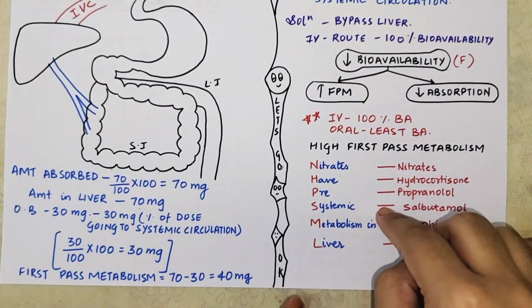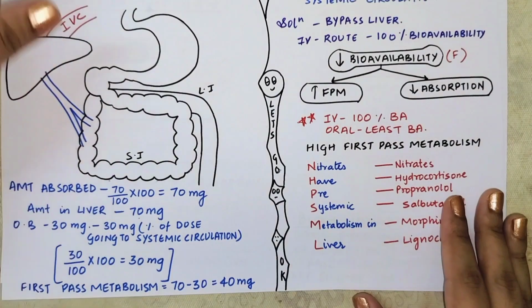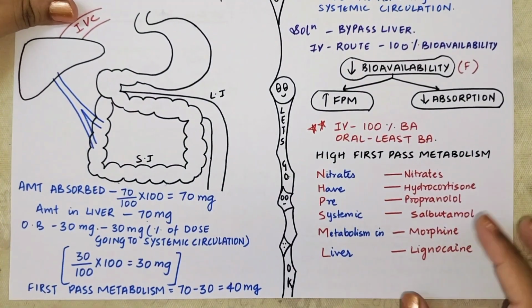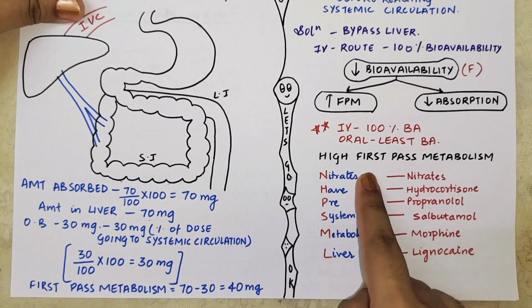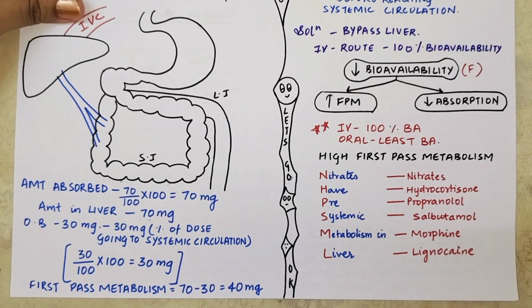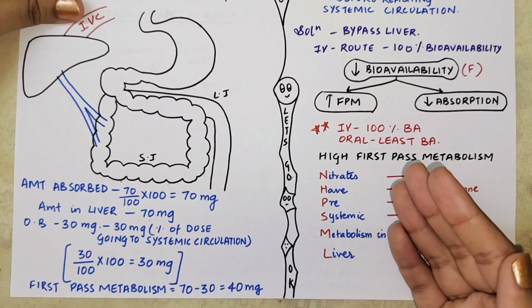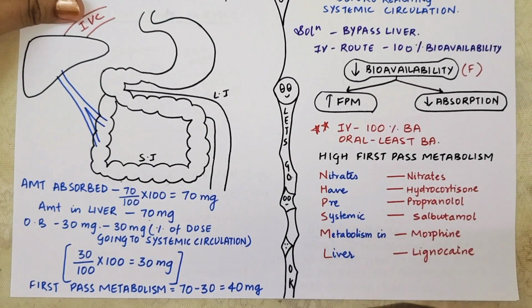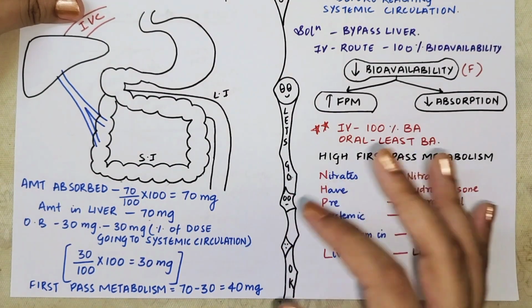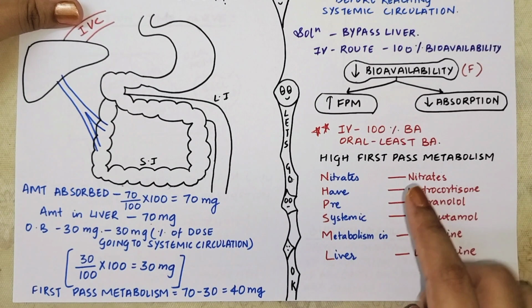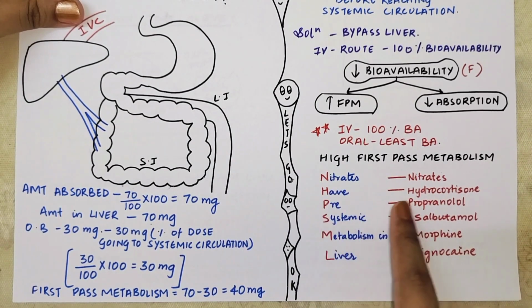Now, when you are talking about the drugs having high first pass metabolism, I have made a mnemonic for you all. So do not worry about anything. Nitrates have pre-systemic metabolism in liver. Always your mnemonic has to be such that it makes you remember the topic and recognize the topic also. It shouldn't be a mnemonic for which you have to make one more mnemonic to memorize it, right? So nitrates have pre-systemic metabolism in liver.